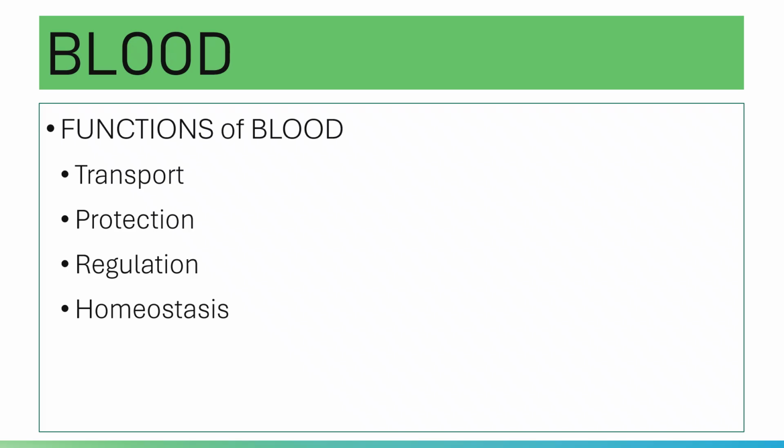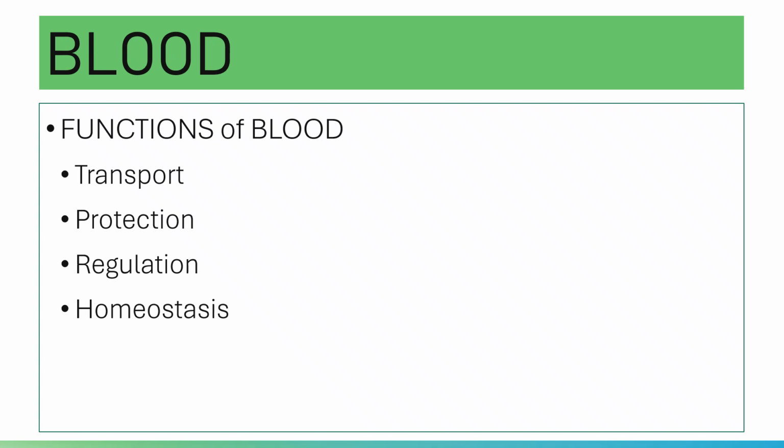Aside from gases, you have nutrients. Blood is the vehicle for the delivery of nutrients to the rest of your body parts. Aside from that, it transports hormones and it also transports waste going to the excretory organs.